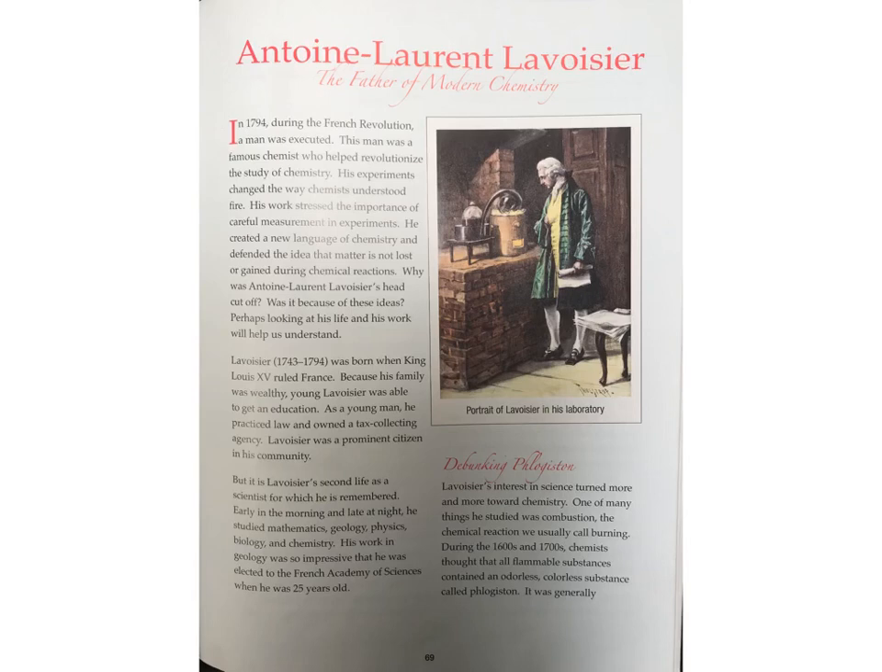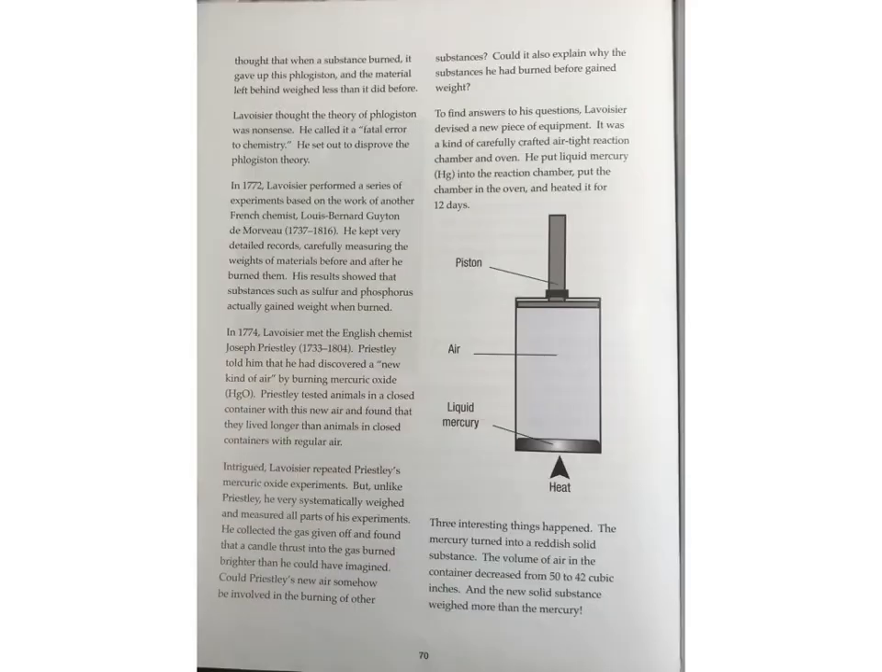During the 1600s and 1700s, chemists thought that all flammable substances contained an odorless, colorless substance called phlogiston. It was generally thought that when a substance burned, it gave up this phlogiston, and the material left behind weighed less than it did before. Lavoisier thought the theory of phlogiston was nonsense. He called it a fatal error to chemistry. He set out to disprove this phlogiston theory.